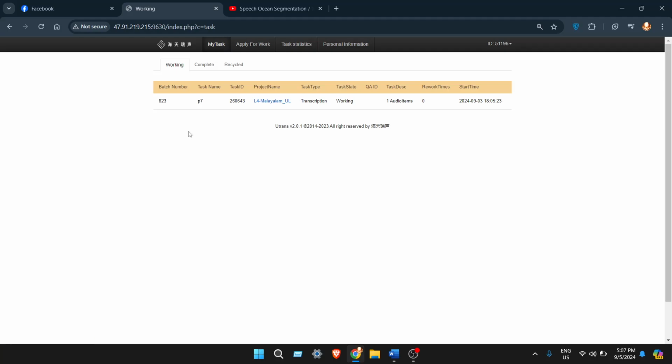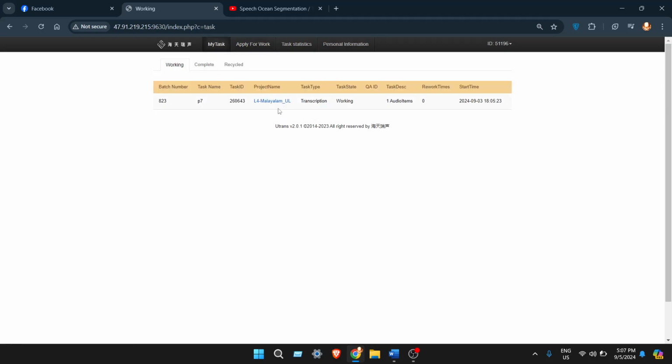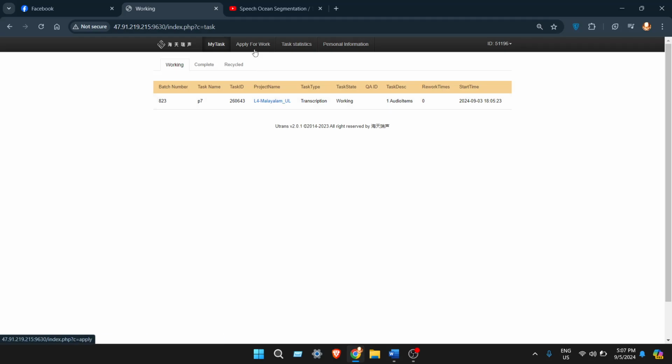When you have one task in the working tab, you will not be able to get any other work. That's why, as you can see, I have a task in my working tab, and I cannot apply for a new task. First, I have to clear this task to get new work.